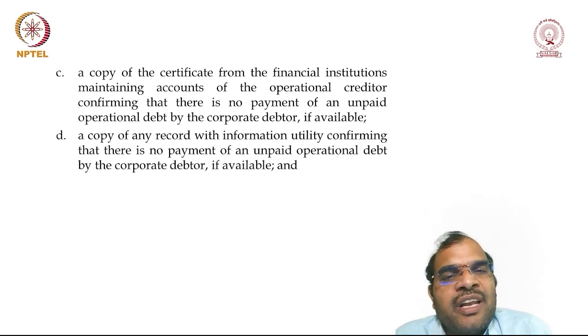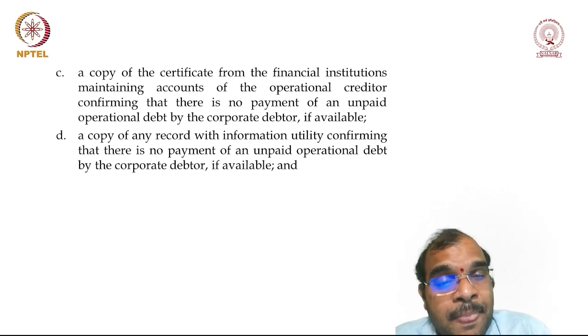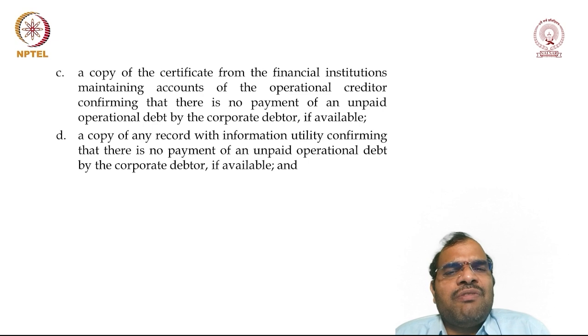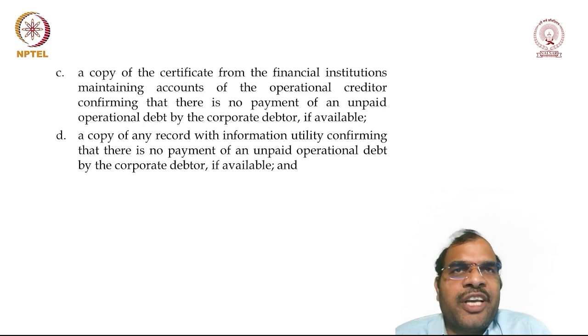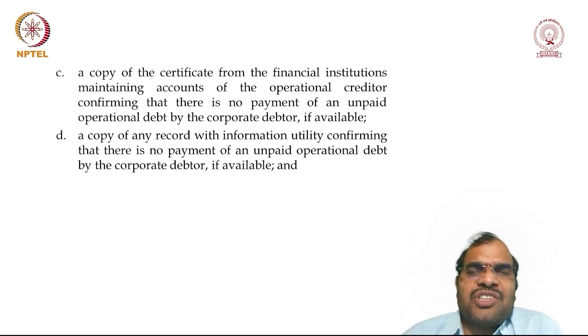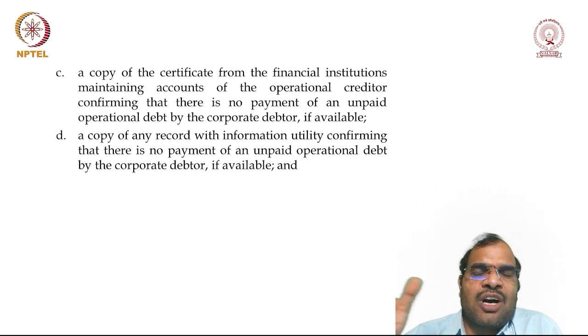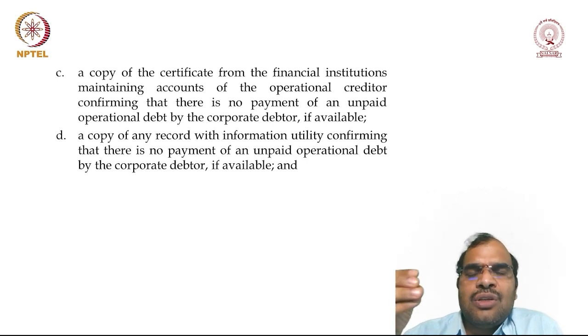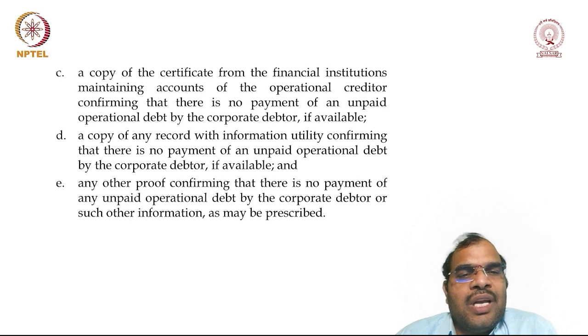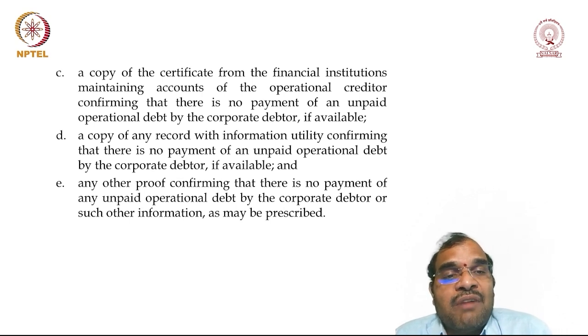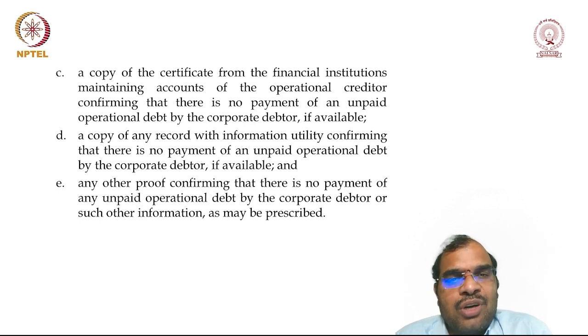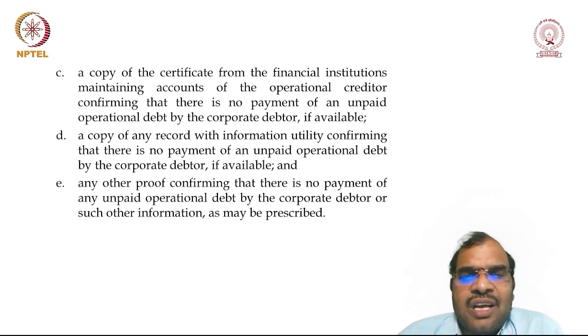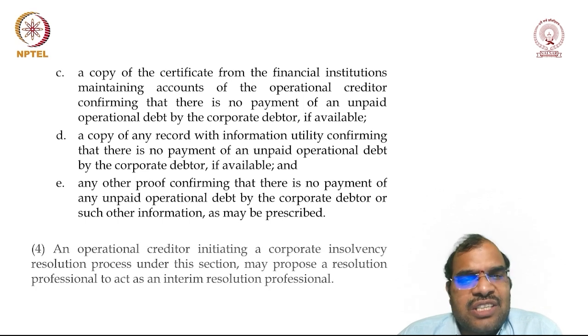Then a copy of any record with the information utility confirming that there is no payment of unpaid operational debt by the corporate debtor, if available. If any information is available with the information utility, you can give such information stating that the corporate debtor is liable to pay so and so person a particular amount. Then any other proof confirming that there is no payment of unpaid operational debt by the corporate debtor, or such other information as may be prescribed. If you have any other information stating that I have not received the payment, these other proofs can be submitted along with the application.